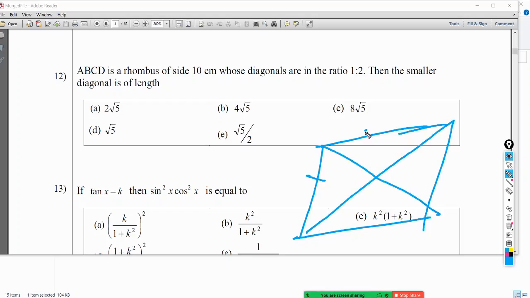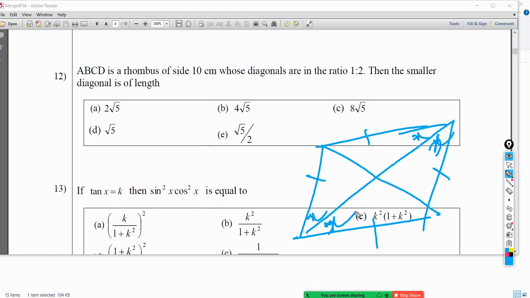Now these two are the same, so if this is x, this is x. These two are the same, so if it is y, this is y. And if you look at this parallel, therefore x must be y. So I will say this is also x, this is also x. Okay. So if this is x, this is x, correct?